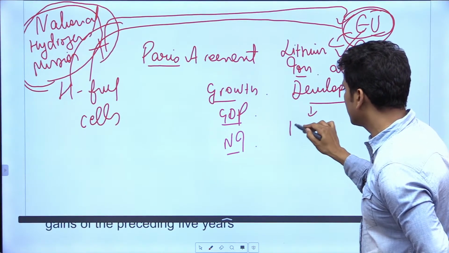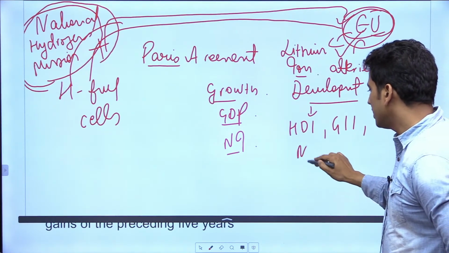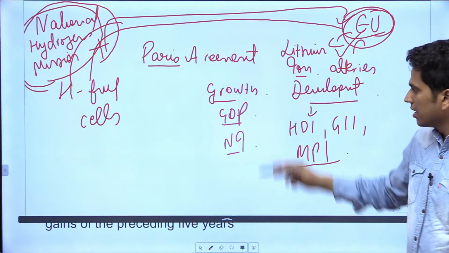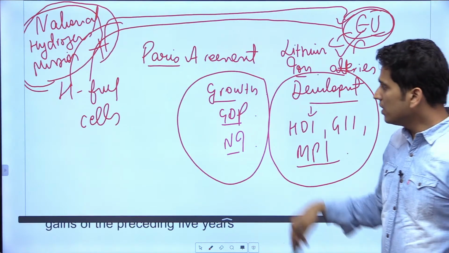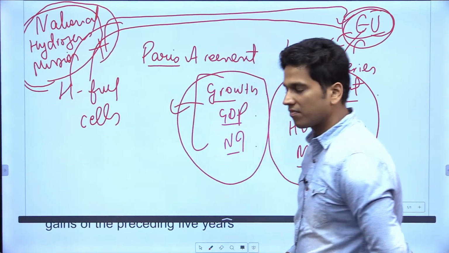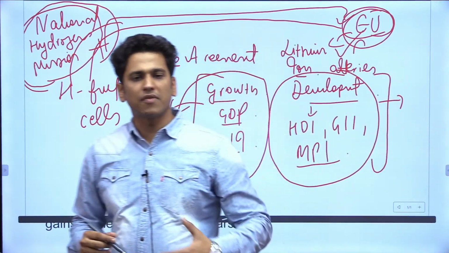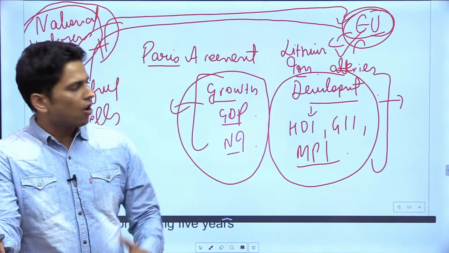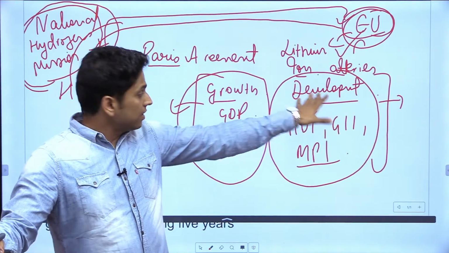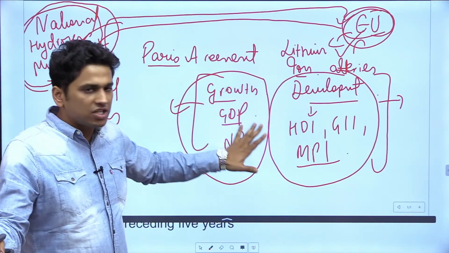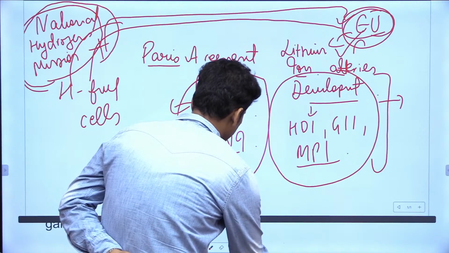That is based on the indicators like HDI, Human Development Index, Gender Inequality Index, Multidimensional Poverty Index, and all those things. Growth is more of a quantitative number. Development is more of a qualitative concept. It will not tell actually whether the people are growing or not. It would try to indicate whether people are growing in terms of education, in terms of health, or in terms of standard of living. So development has always been a better concept as compared to growth of numbers like GDP, because it gives us a true picture of an economy. So let's try to look at this now.